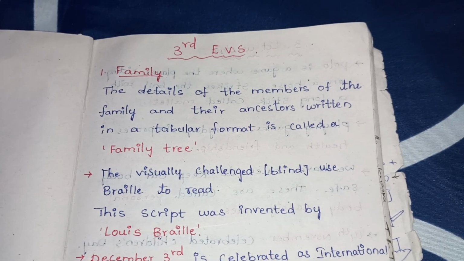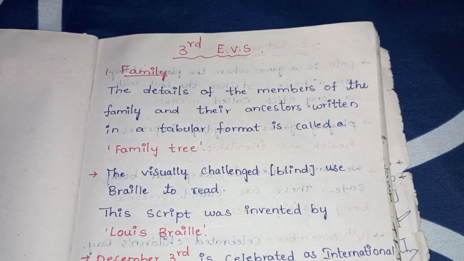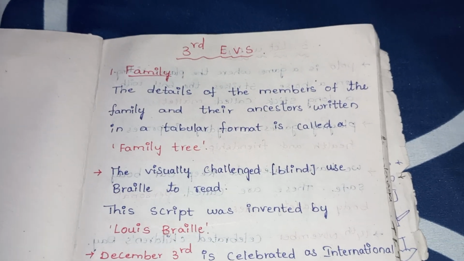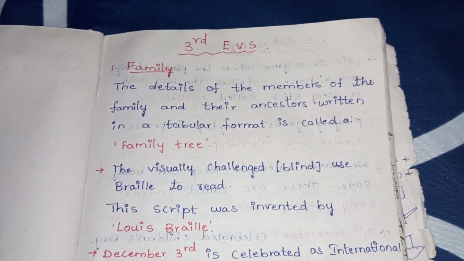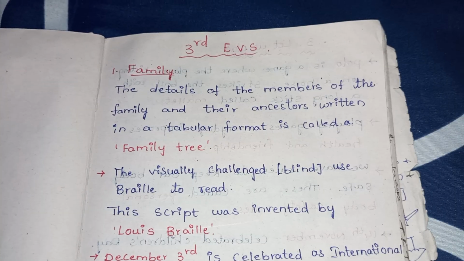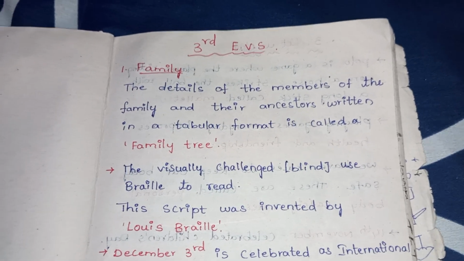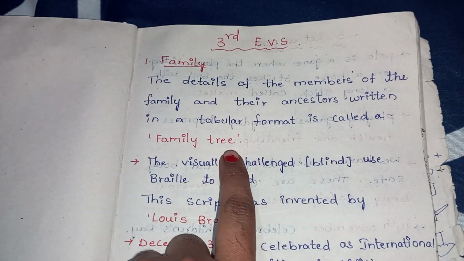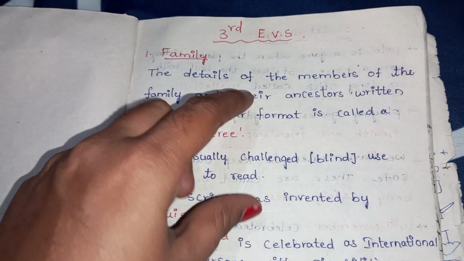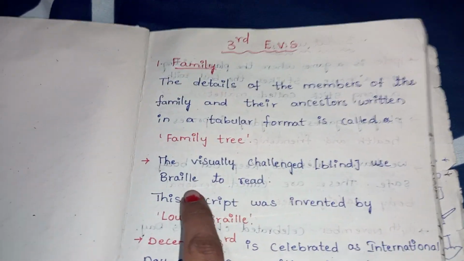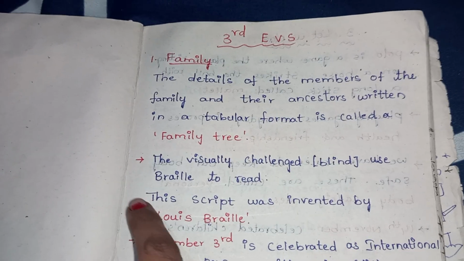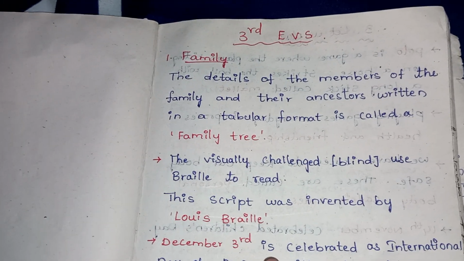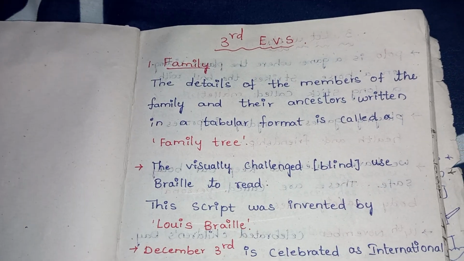In third class EVS, there are total 1 to 16 lessons. In these we are discussing lessons 1 to 8. Our first lesson is a family. The details of the members of the family and their ancestors written in a tabular format is called a family tree. Whatever the members are there, like a grandfather, grandmother, and their son and daughter, all the details we fill in a tabular form, it is known as a family tree.